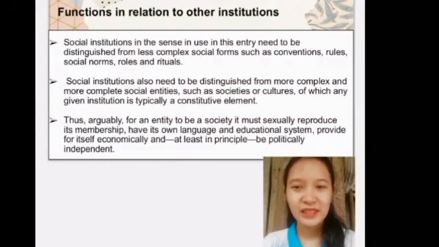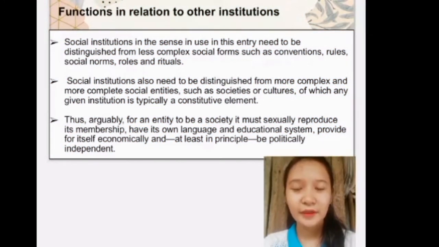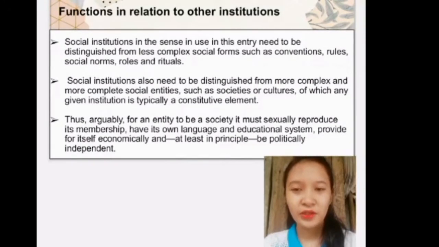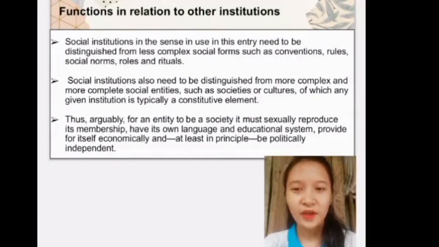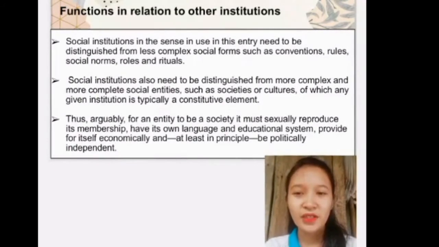Hello everyone, this is Frecyl Egham, and I'm going to continue the topic about sexual regulation. So let's move on to the functions in relation to other institutions. Social institutions,